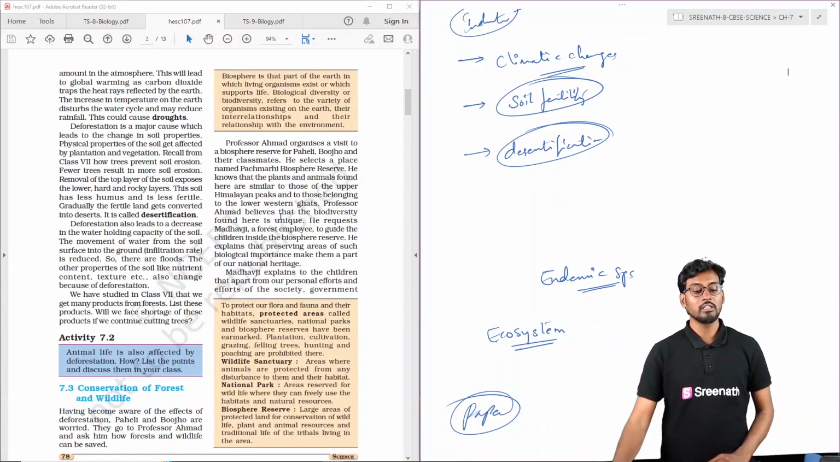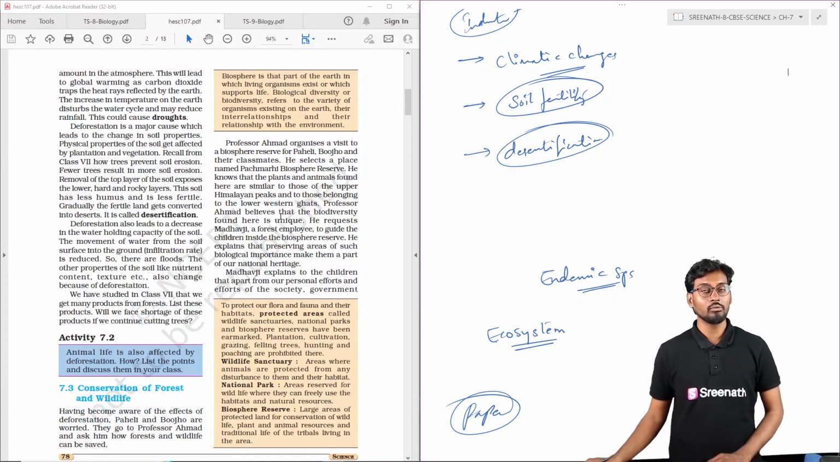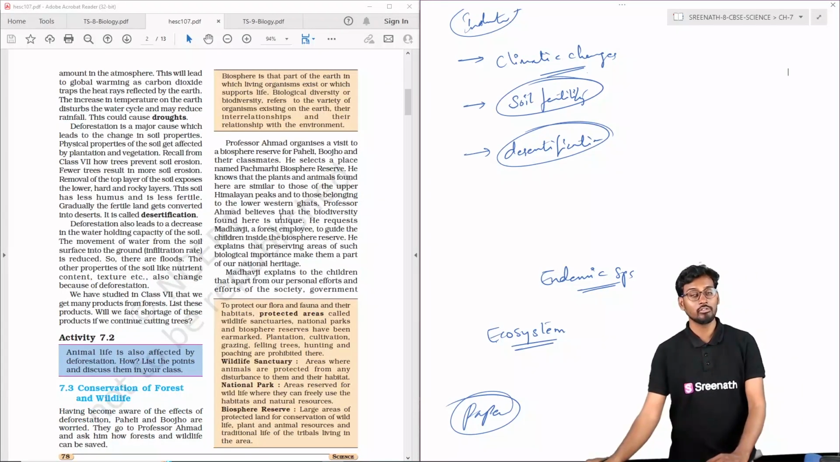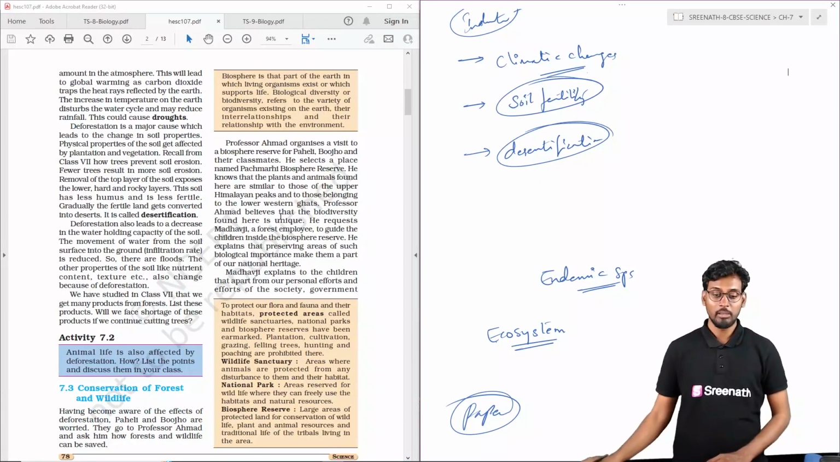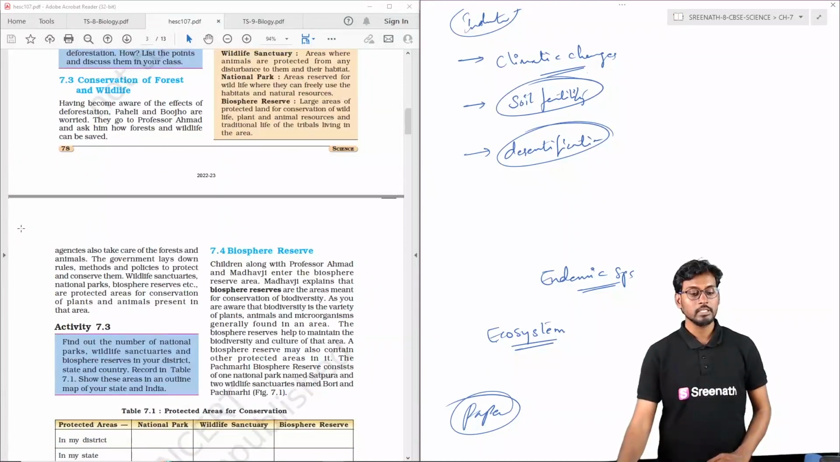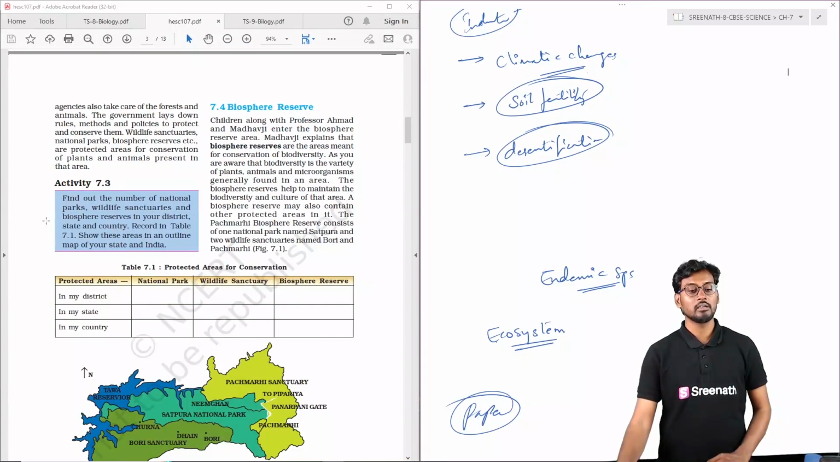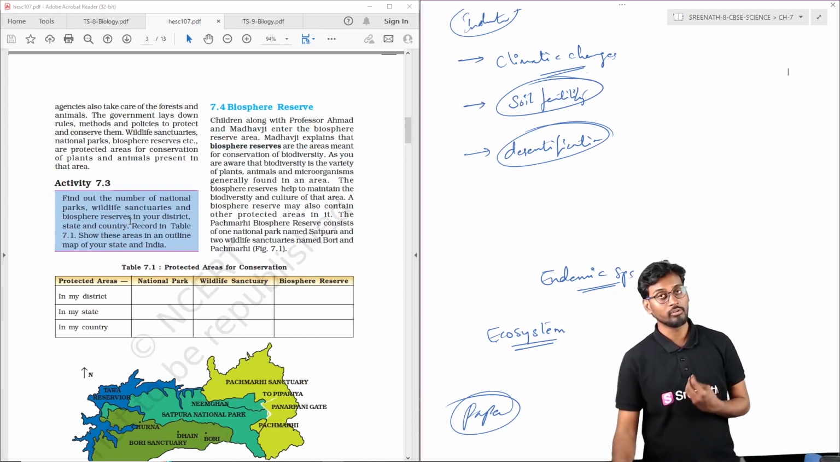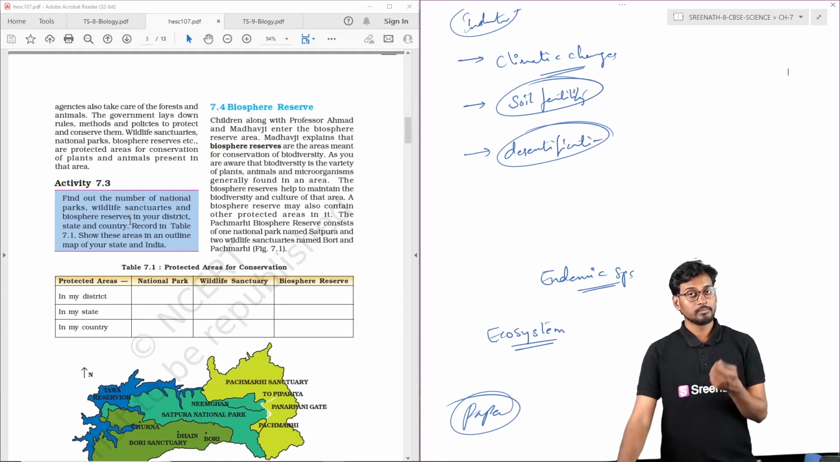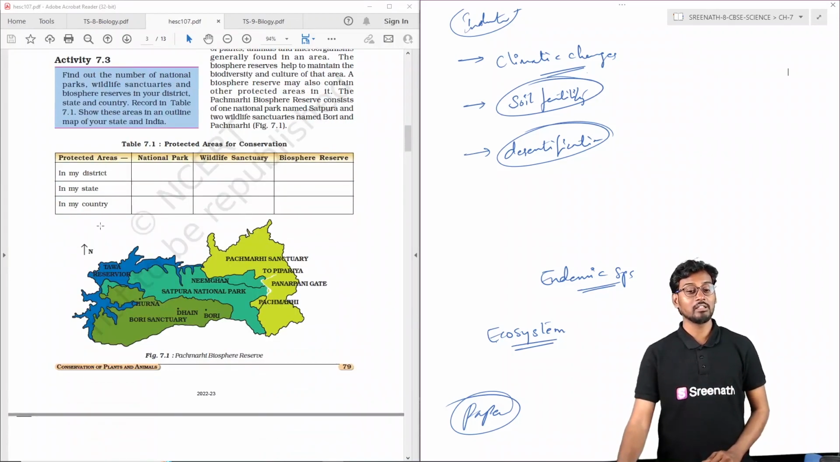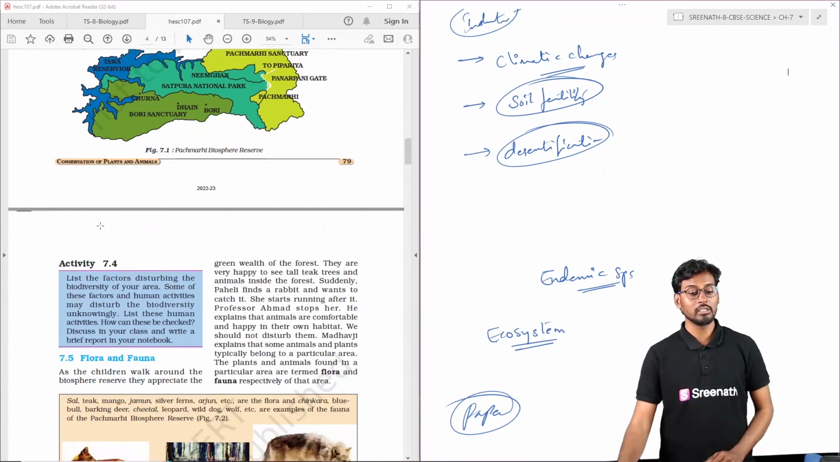We also have to take interest that the conservation of the forest and the wildlife is very important. That is generally done through biosphere reserves, wildlife reserves, national parks, and everything. They are the protected areas for these things.